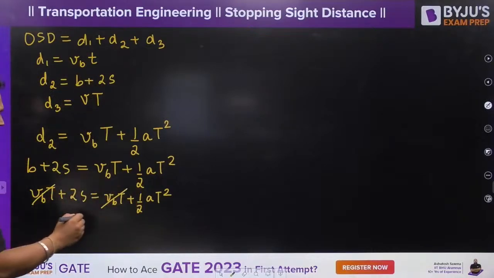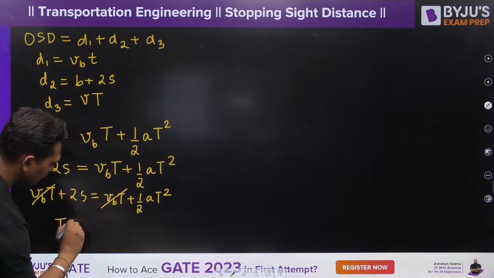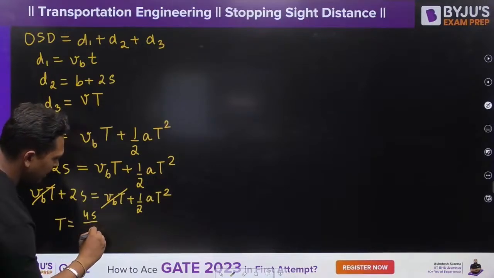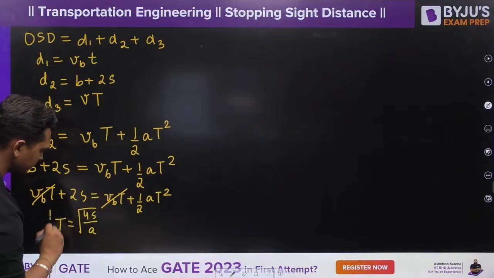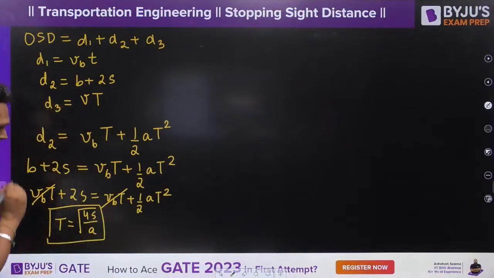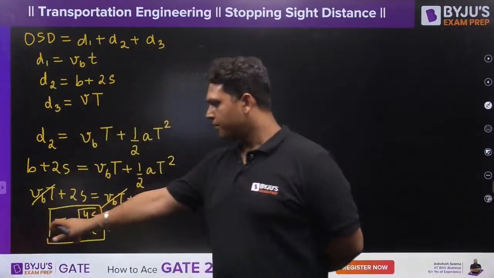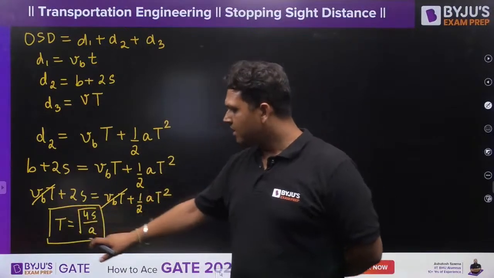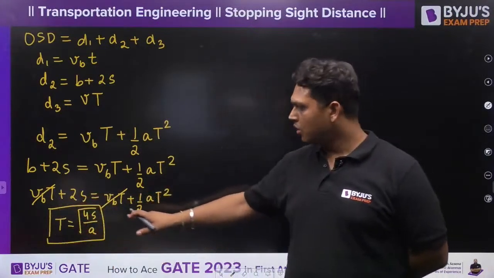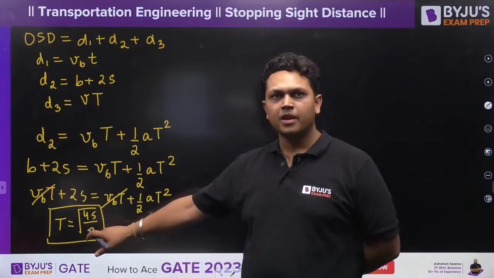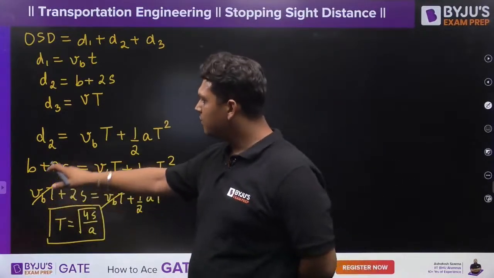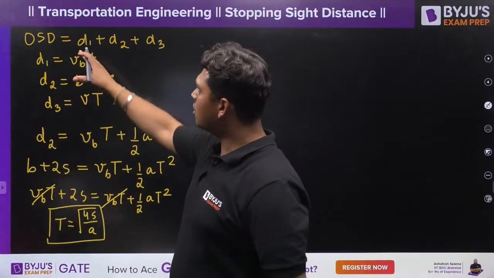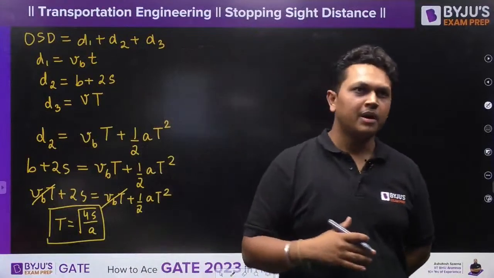So from here your T comes out to be equal to the square root of 4S by A. So you are going to be given the deceleration value. Okay, the retardation value will also be given to you in the question. So the time period can be calculated from here. You know what S is, you will be given the A value, so you can find out T. When you find out T, you can find out D2, right? So this is your overtaking side distance, right? I hope it is clear to you.